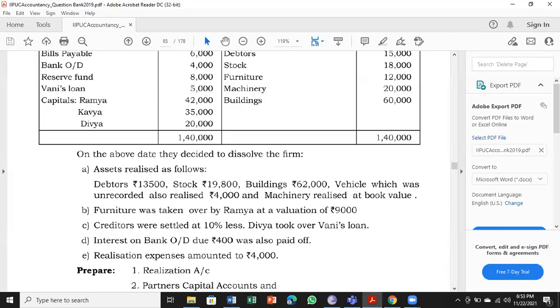Have a look carefully. Settled at 10% less. You have to be very careful in the exam, more or less, 10% less.